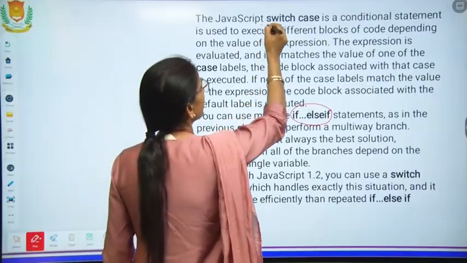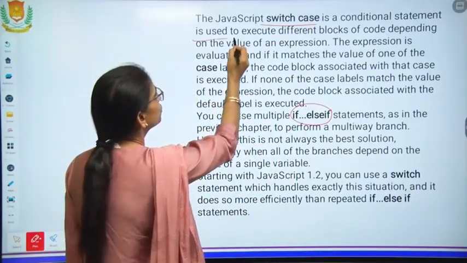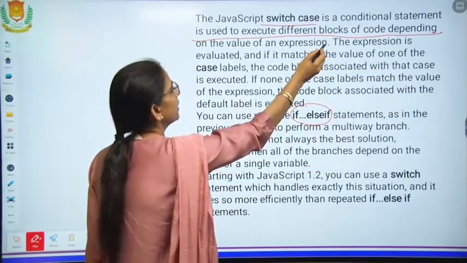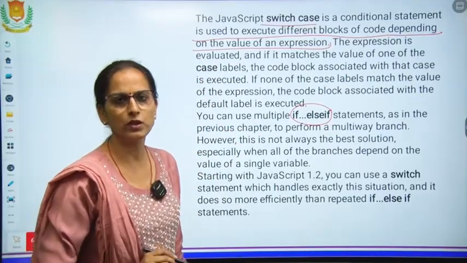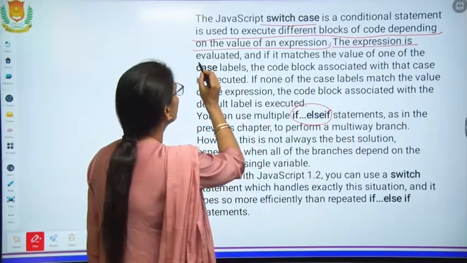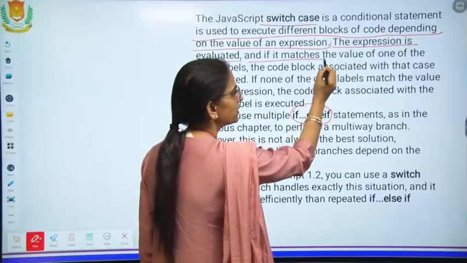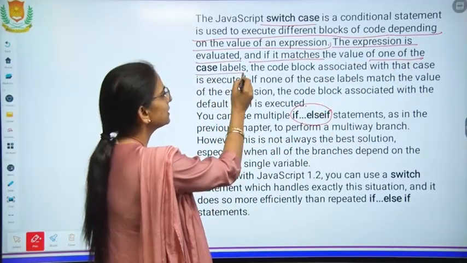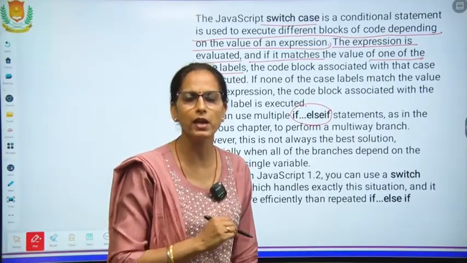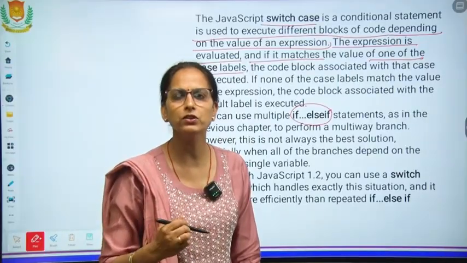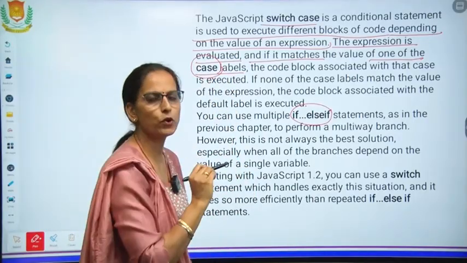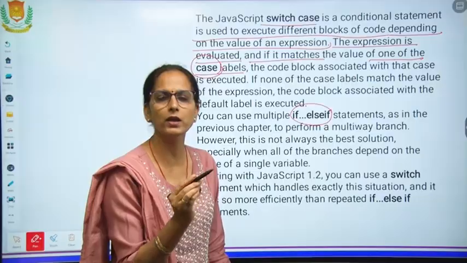This switch case is a conditional statement used to execute different blocks of code depending upon the value of the expression, basically depending upon the condition, and each expression is evaluated. If it matches one of the case labels... In the nested if, we have if else, then again else if, else if. We give the conditions with the keyword if. Here we have multiple cases. Suppose we have 10 cases, then you will write case 1, case 2, case 3.